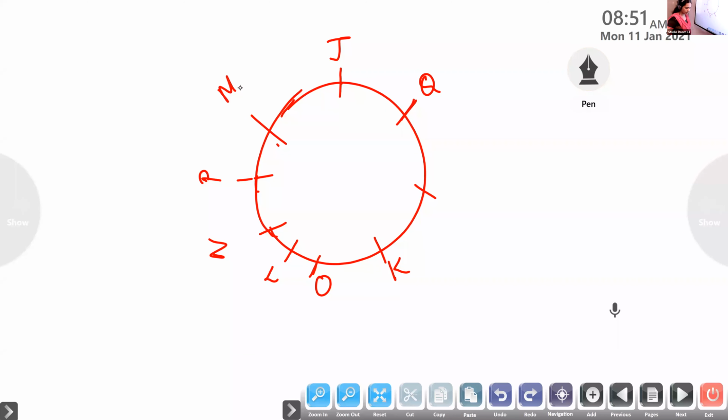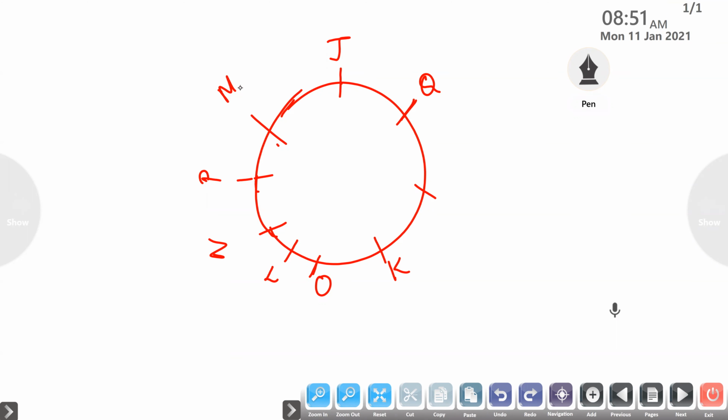Is the condition, is it correct, children? Are you getting in that form? L, O, K. Then Q, J. Is it okay? Is it clear? Are you getting this one or some other one? Now is it satisfying all the conditions? You check once again. Karthik, are you getting this one?